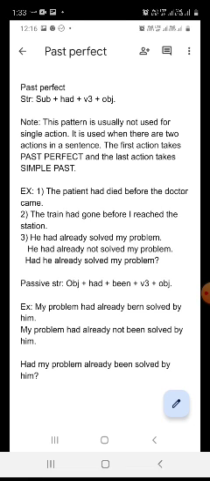And when you have two actions, then you can use the structure of past perfect for the first action, and the last action will take simple past. One more example I have written: he had already solved my problem. Here you will find that there is a single action, but the word already has been used here.